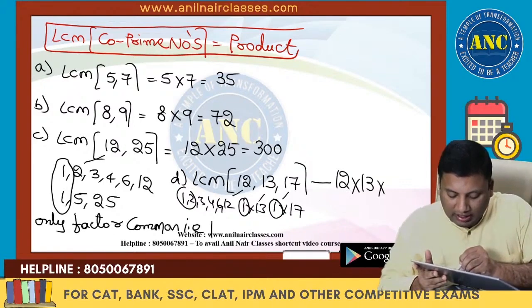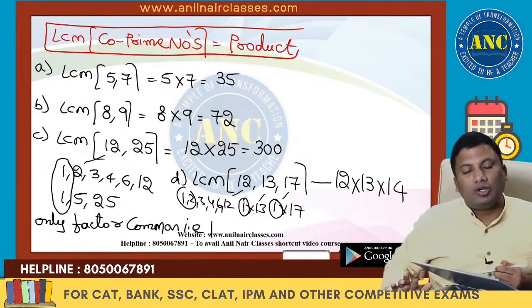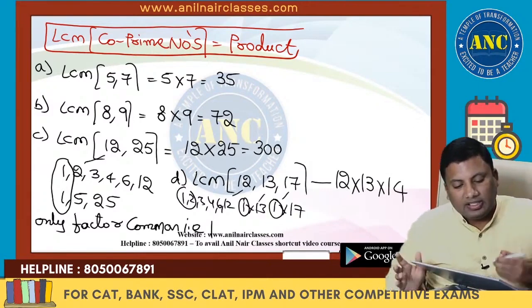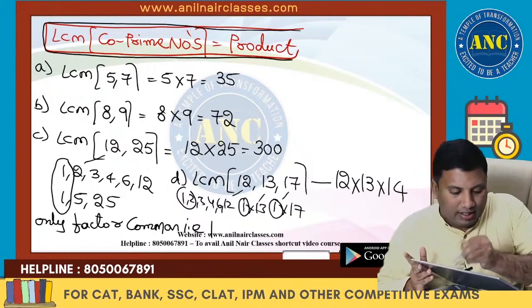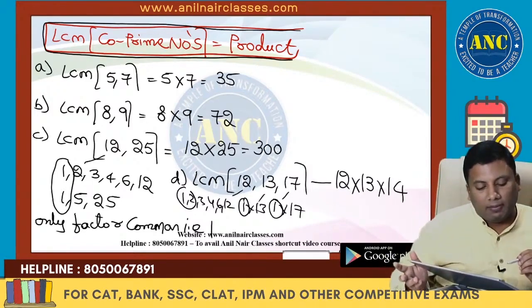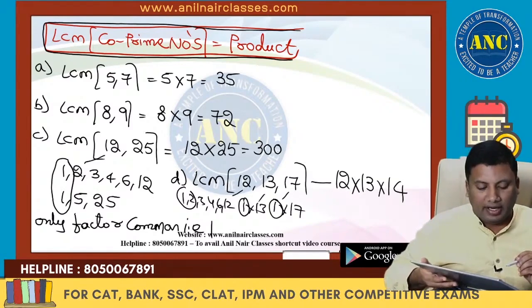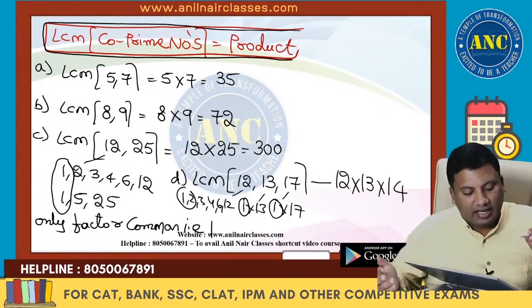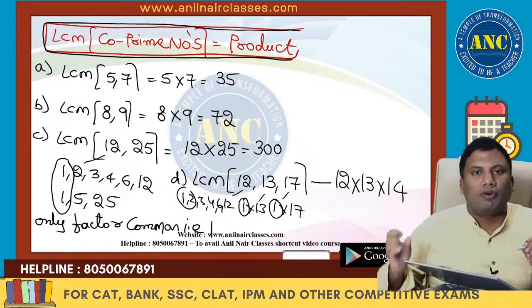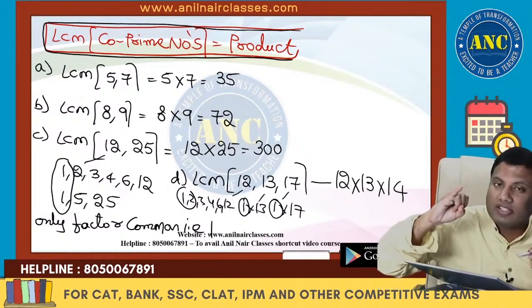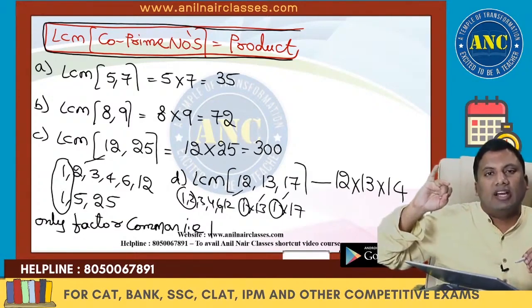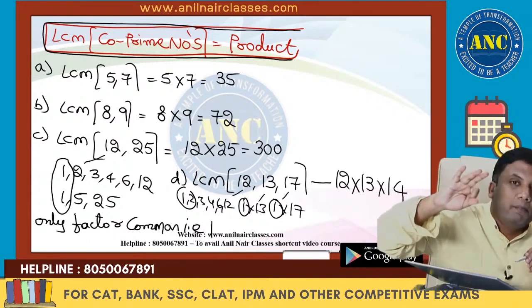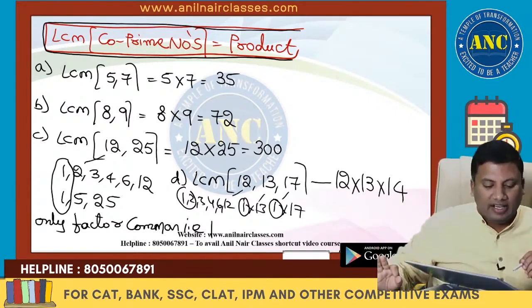12 into 13 into 14. LCM of co-prime numbers is always their product. I hope the idea is clear. Method model number 4: consecutive natural numbers, LCM is product. Consecutive odd numbers, LCM is product. Basic Pythagorean triplets, it is perfect.